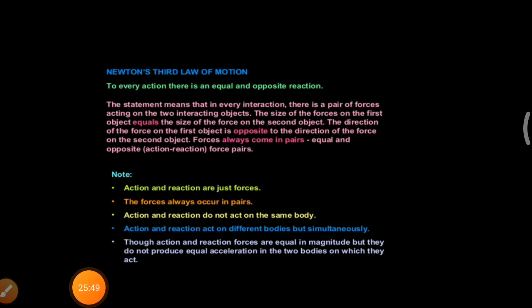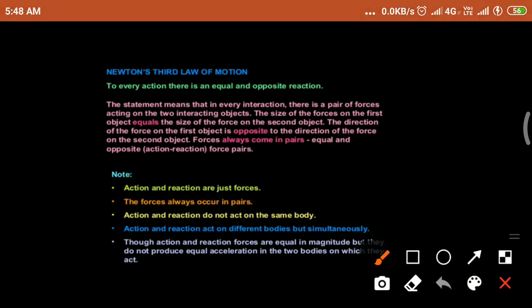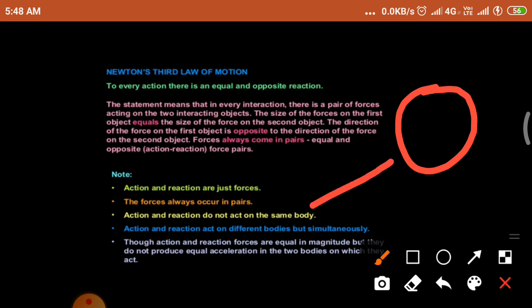And the third one is Newton's third law of motion. In the first law we learn that an object at rest or in motion stays so unless an external force is applied. In the second law, we see what happens when the force is applied. In the third law, if you apply a force on an object, the object definitely gives an opposite force to this force.